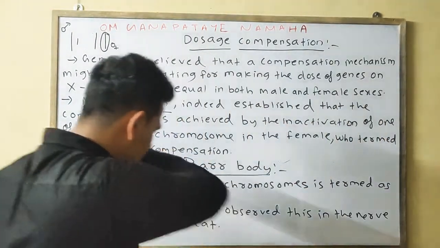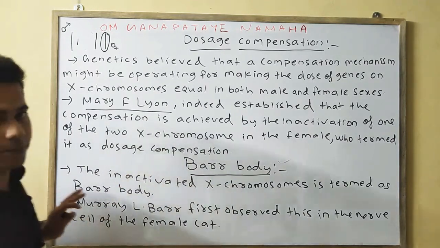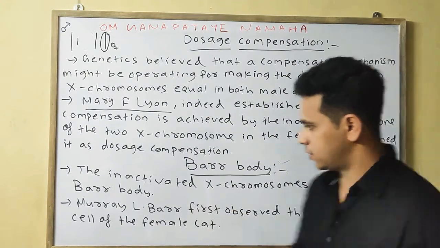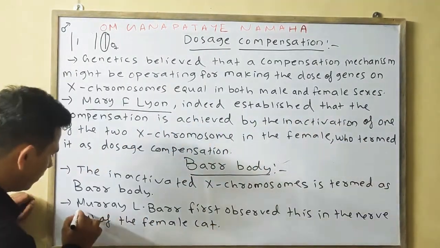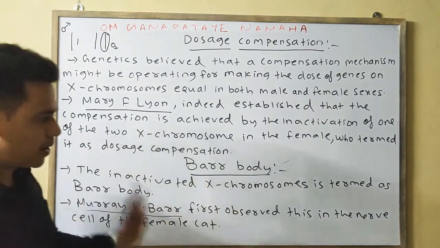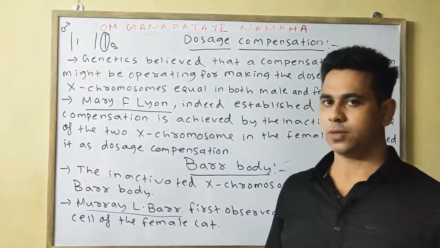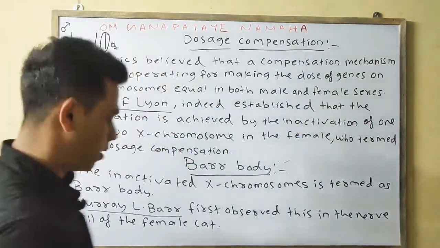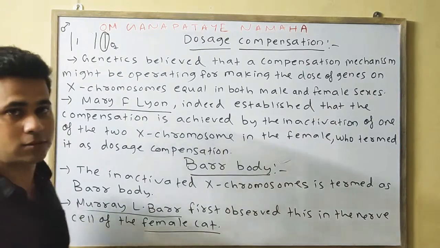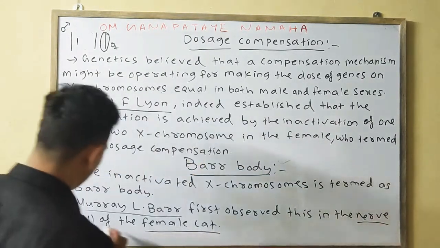Your next term: the inactivated X chromosome is simply termed the Barr body. Who observed this first? Murray L. Barr first observed the Barr body, not in humans, but in the female cat, in the nerve cells.